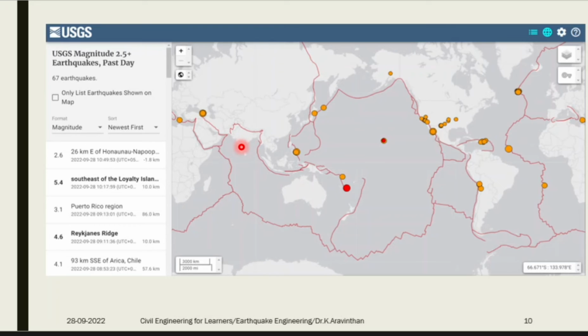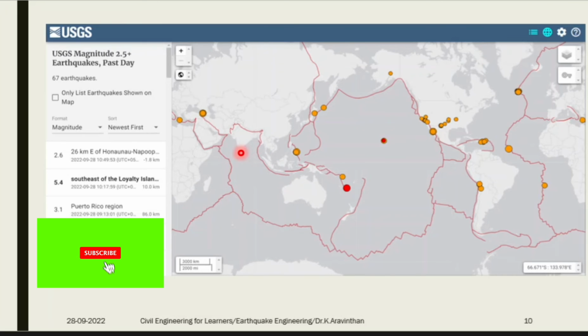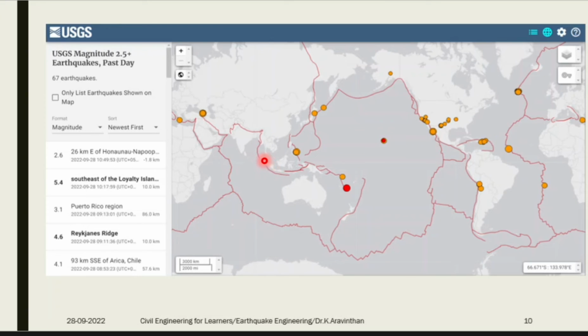What are the countries which are very near to the tectonic plate? You can see the Arabian countries, adjacent to Africa. This side you have a single fault. So this is the Sumatra earthquake in the Indian Ocean. This is India, and this is Malaysia, Singapore, and a Sumatra earthquake occurred in 2001. This is the fault which created that earthquake. Lakhs and lakhs of people were taken by the ocean in different parts of the world. So this is the fault which caused that.